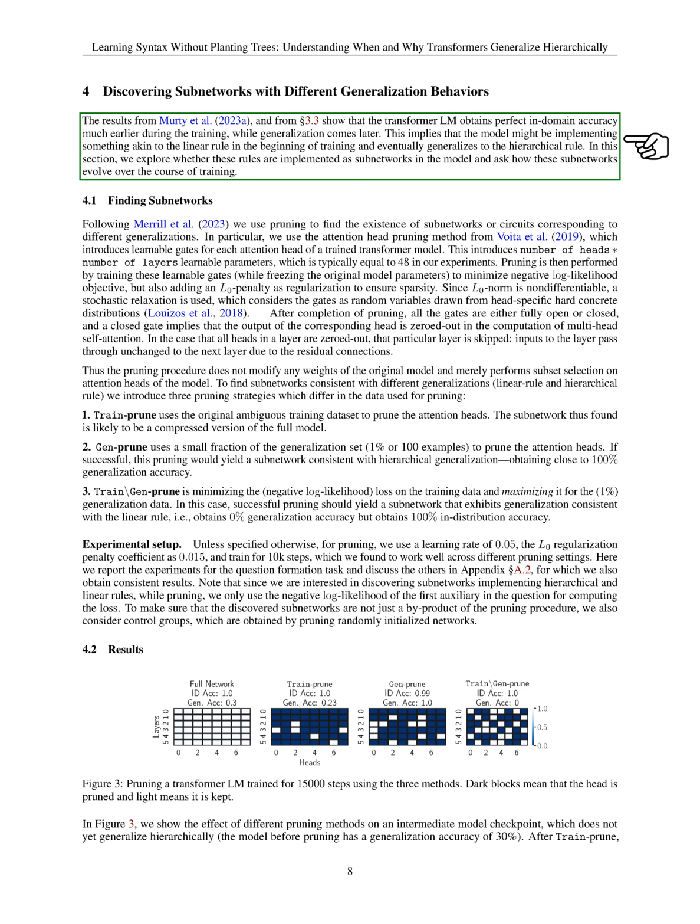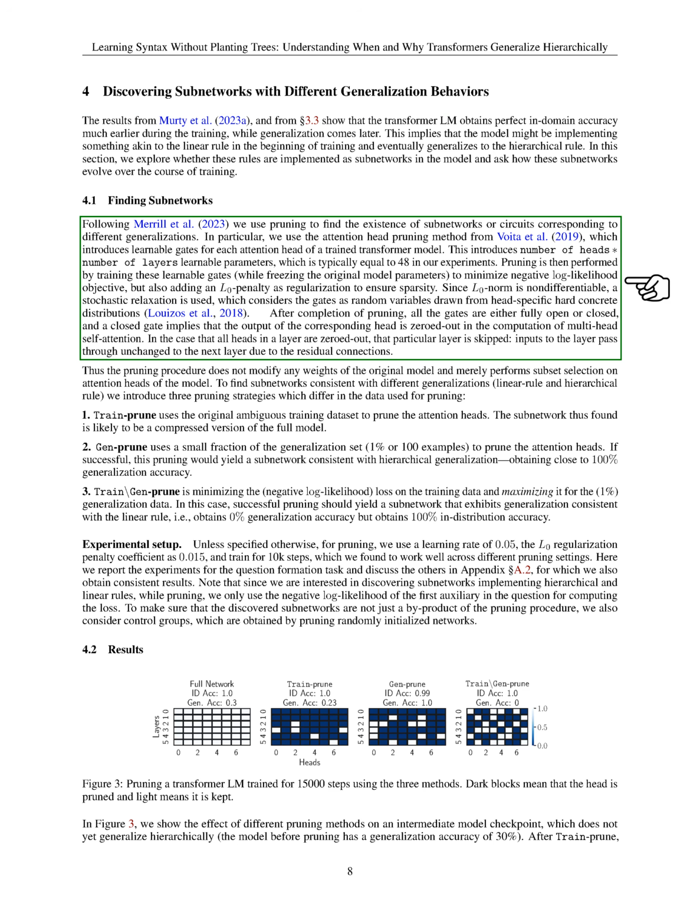Section: Finding subnetworks. In this section, we utilize pruning to identify subnetworks or circuits that correspond to different generalizations. We employ the attention head pruning method, which involves introducing learnable gates for each attention head of a trained transformer model. This method adds a specific number of learnable parameters based on the number of heads and layers in the model. After training these learnable gates to minimize negative log likelihood and enforce sparsity using an L0 penalty, we end up with gates that are either fully open or closed.